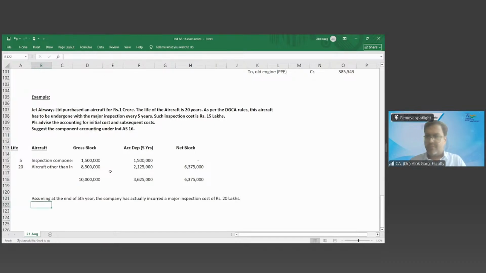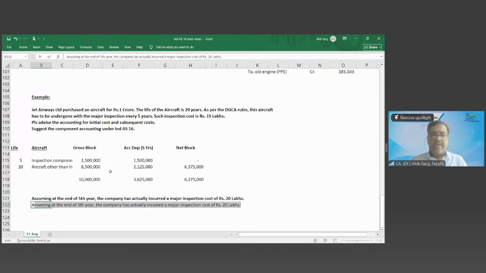This is what you want. Advise the gross block and net block at the end of the 5th year, after this inspection.